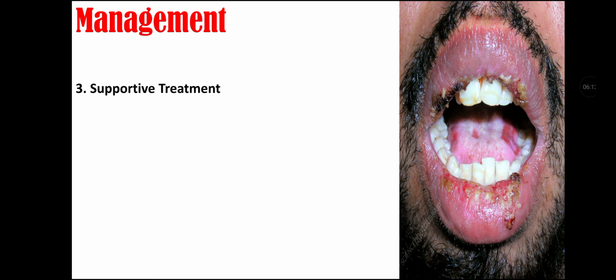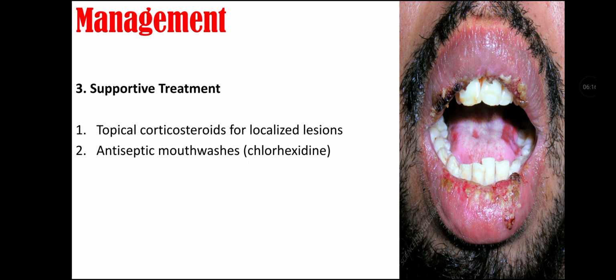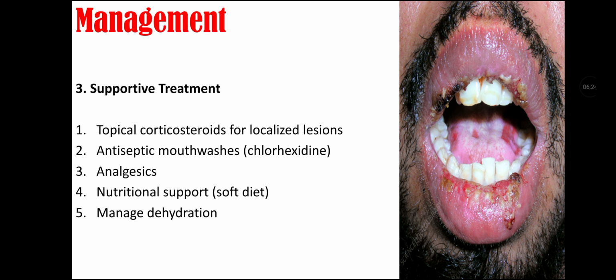For management, we also give supportive treatment that includes topical corticosteroid for localized lesions, antiseptic mouthwash like chlorhexidine, analgesics, nutrition support, for example soft diet is given, and dehydration is managed using ORS. And secondary infection is treated by antibiotics if needed.